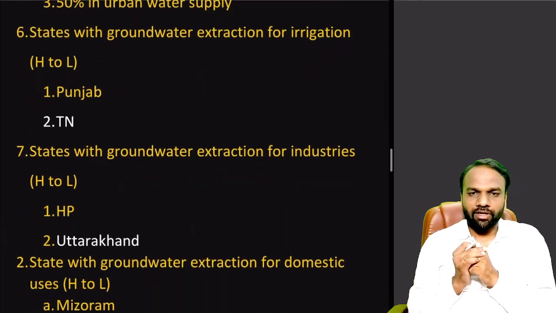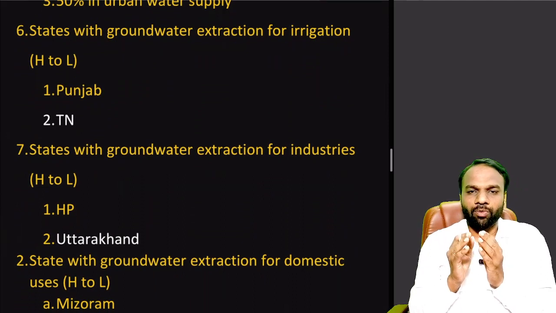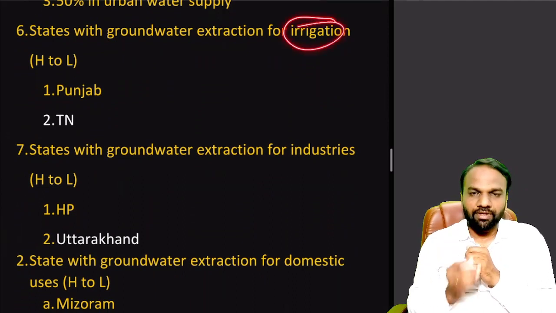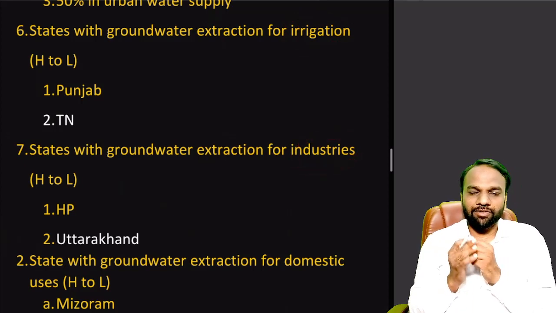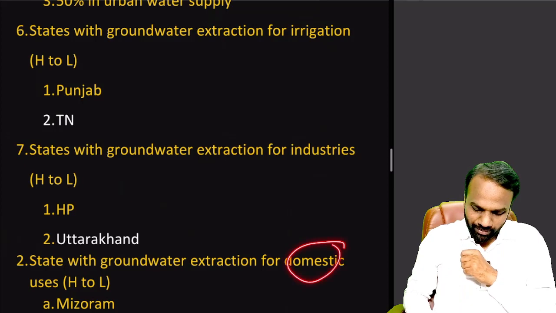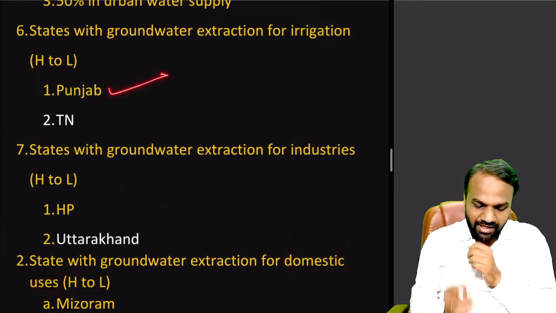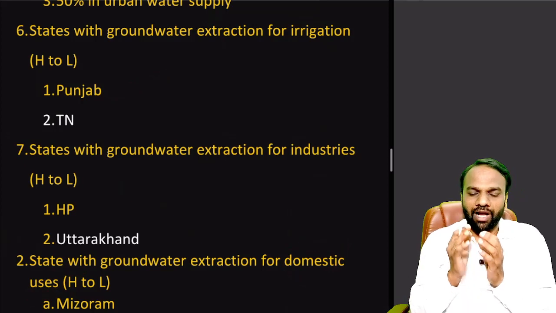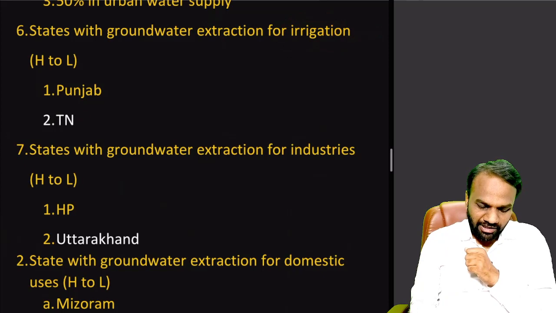Now out of curiosity, which state in India uses the most groundwater for irrigation purposes? Which state uses the most for industries? Which state uses the most for domestic purposes? Out of curiosity I have made this. Punjab is the state which uses the most groundwater for irrigation purposes. A very important point to note. Followed by Punjab, it is Tamil Nadu.